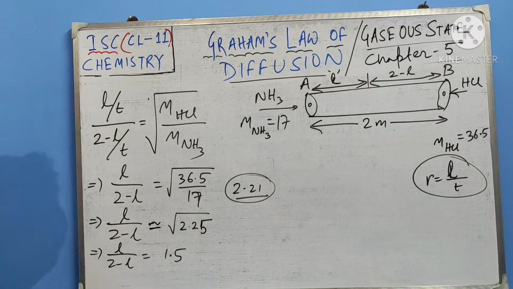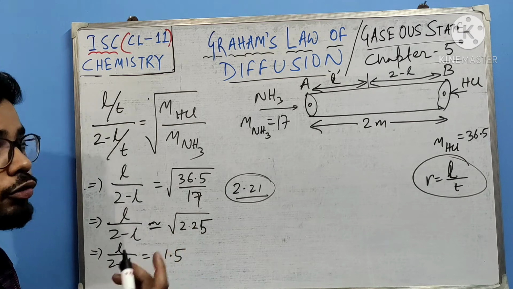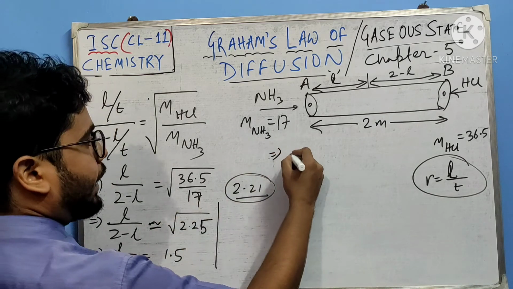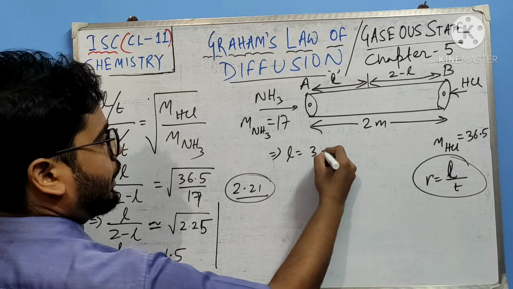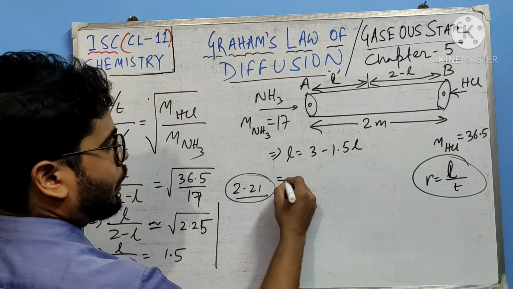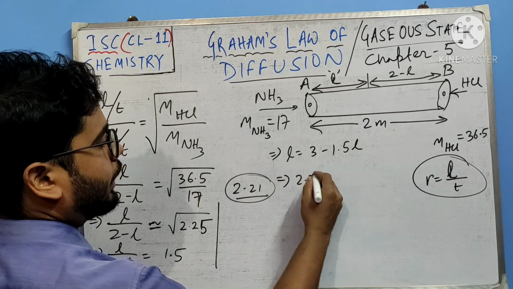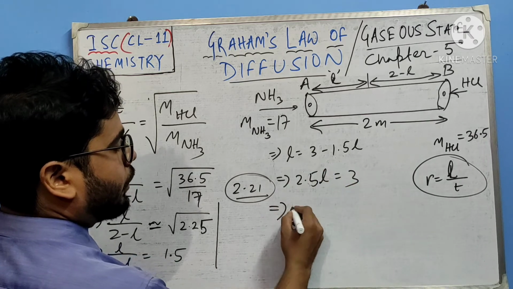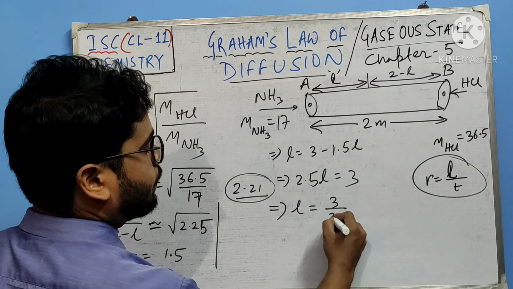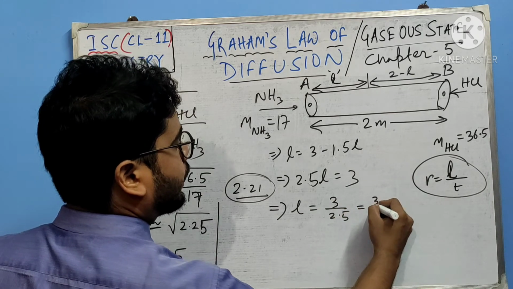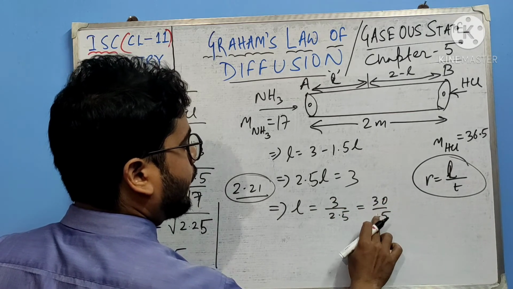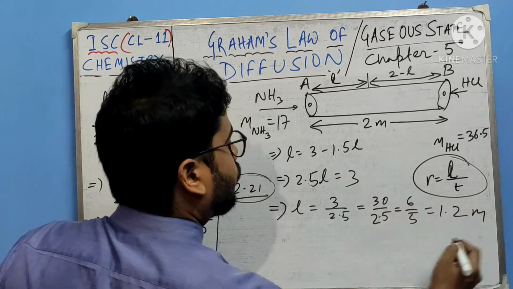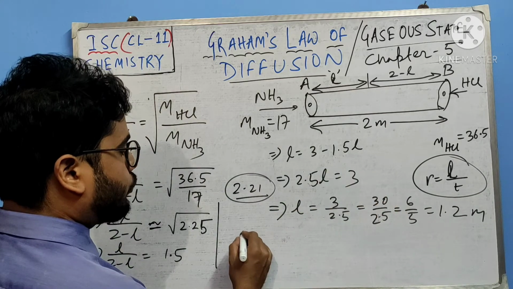The square root of 2.25 is 1.5, right? From there we can write L equals 3 minus 1.5L. So 2.5L, that is L plus 1.5L, equals 3. This implies that L equals what? 3 by 2.5, or 30 by 25, or 6 by 5, or 1.2, right? So L equals 1.2.